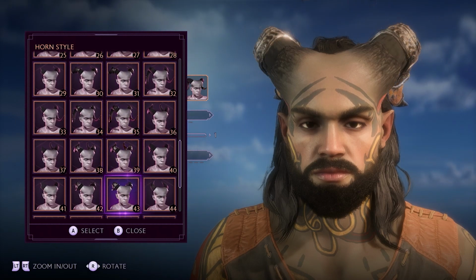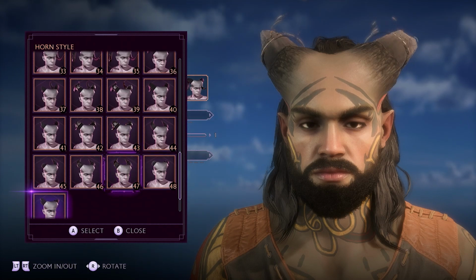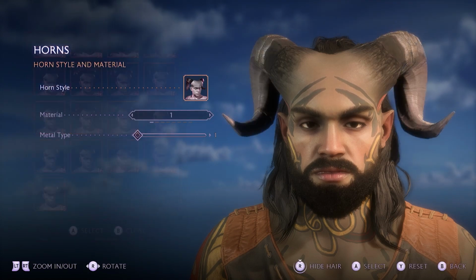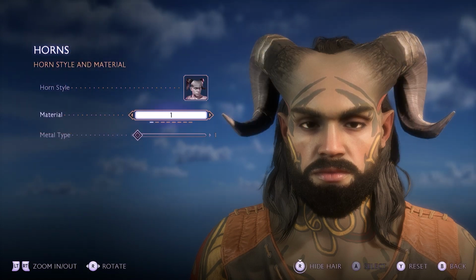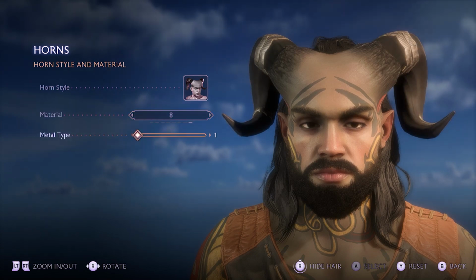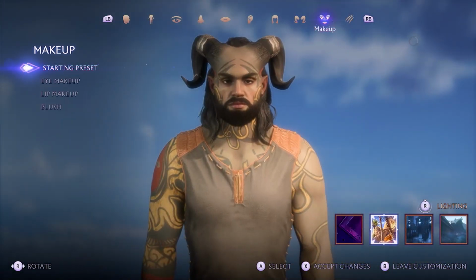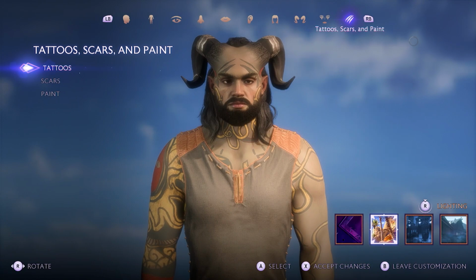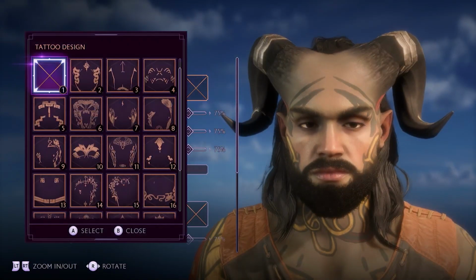Some very, very weird ones going on, but we're going to stick with them. I quite like that one. I think I've come to that. So we've got the material that we can use. Ooh, I like that one. Metal type, obviously, that's fine. Then we've obviously got the makeup we're going to skip. And then we have got the tattoos, which he's already got on anyway.